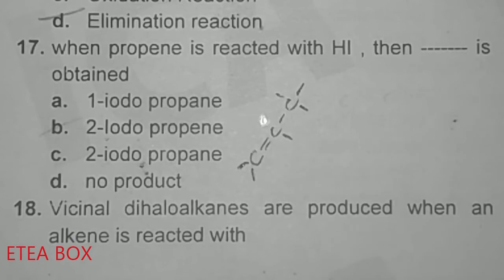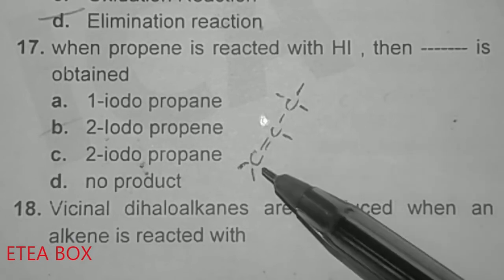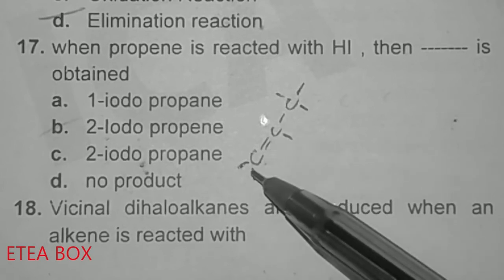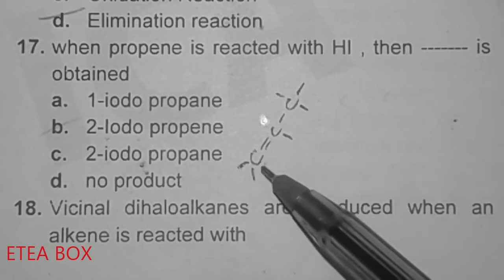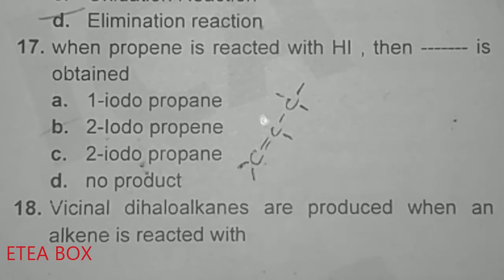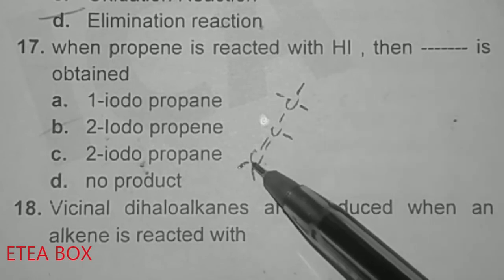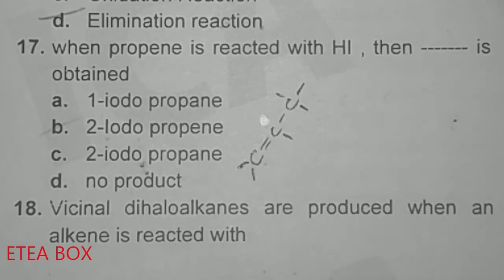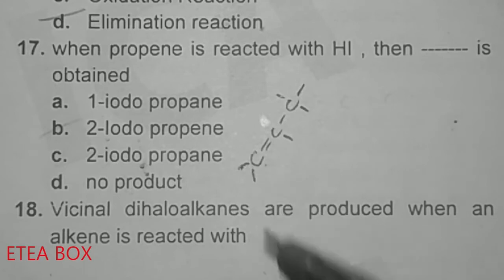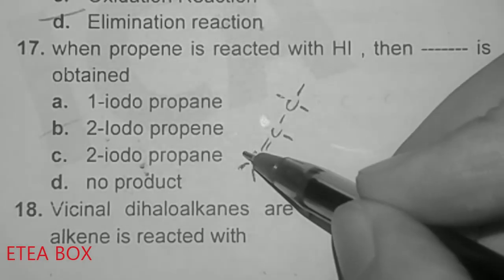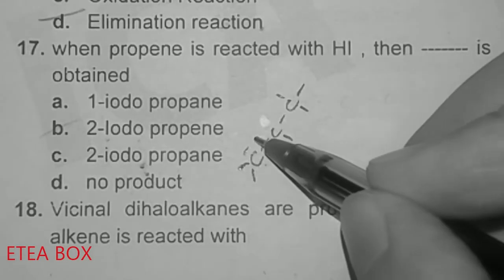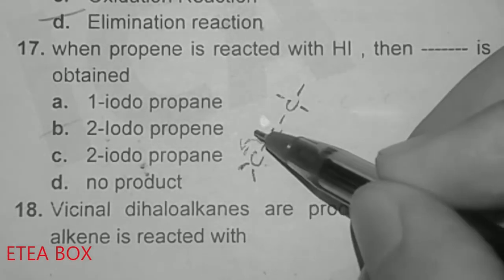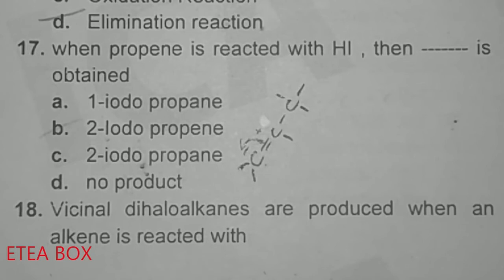Now according to Markovnikov's rule, that carbon which contains the greater number of hydrogen, this carbon will get negative charge, okay, and hydrogen will add to that carbon. Like look at here, we know that this one carbon contains 2 hydrogen bonds and this one contains 1 hydrogen bond, okay. Now this one will get negative charge and this one will get positive charge, okay.